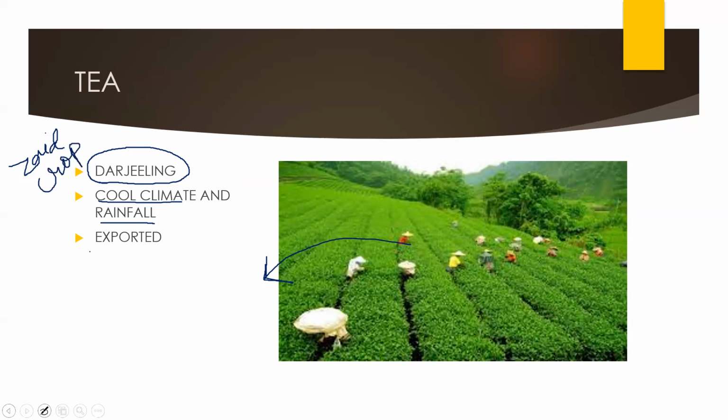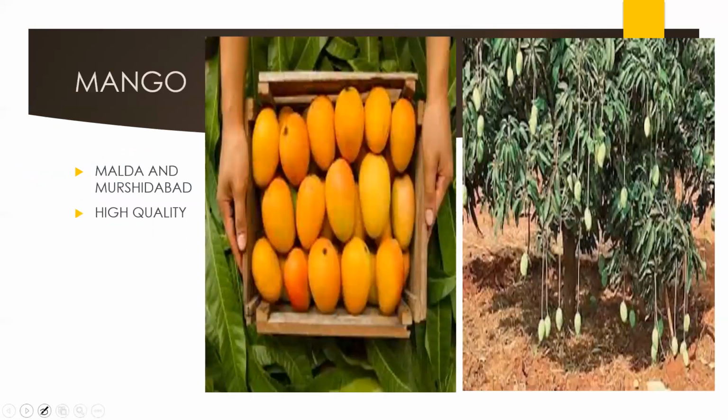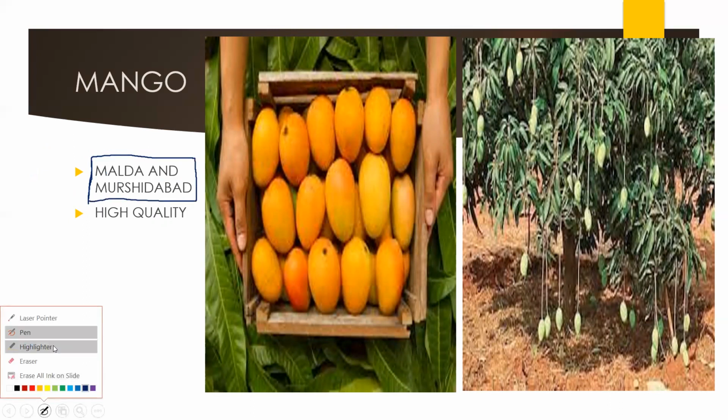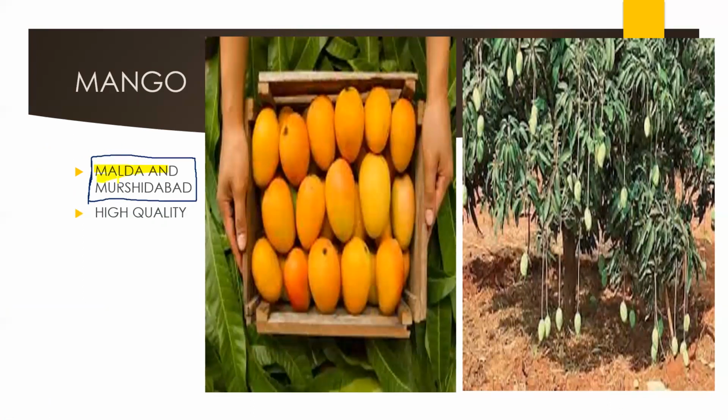Now the last is mango. I hope all of you love mango. This part is the important one. It is grown in the districts of Malda and Murshidabad. These questions come every time in the exam. Every time this question will come in the exam. The highest quality of mango you can find is in Malda and Murshidabad.